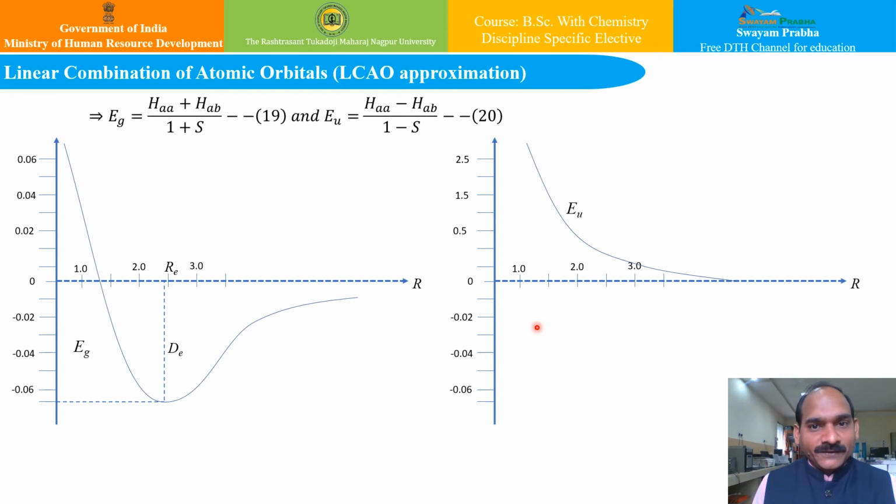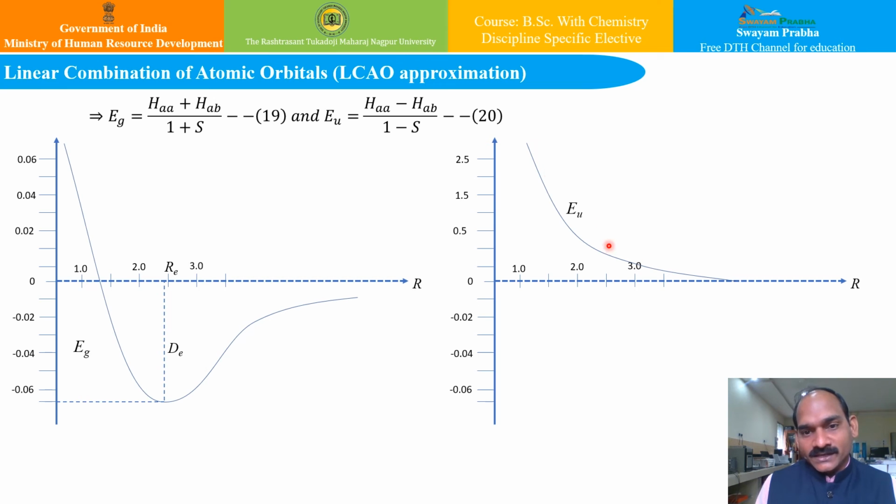So the energy functions, which we have seen previously in the form of g energy and for odd parity energy, will be given by these equations. We have seen these equations earlier. They can be further solved by evaluating the integrals HAA and HAB and S, and the corresponding values have been plotted against R. In this case, it is observed that for any value of R, this g energy or even parity energy is less than EU, that is the odd parity energy.